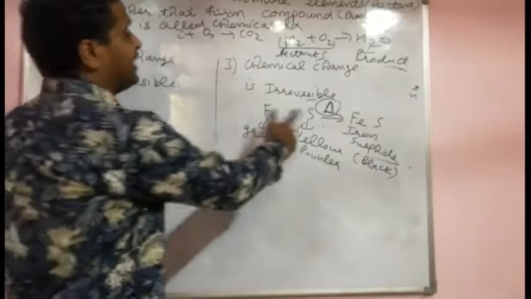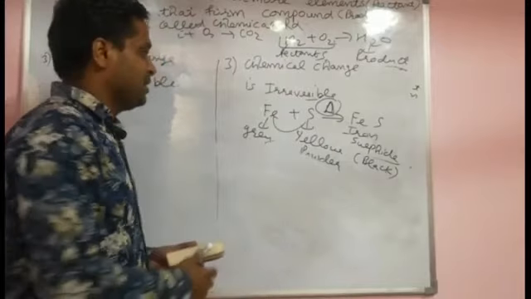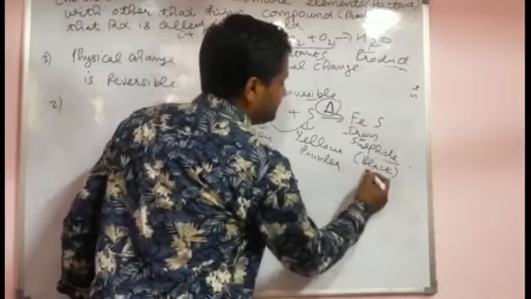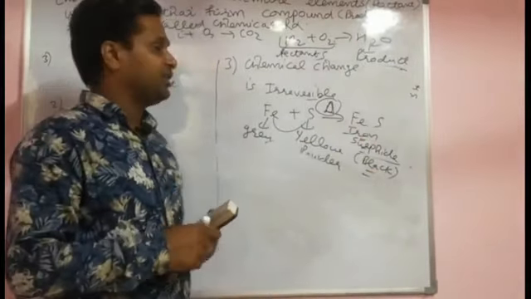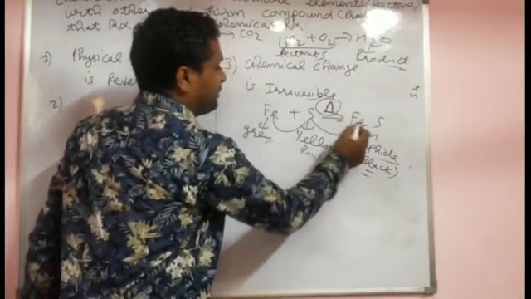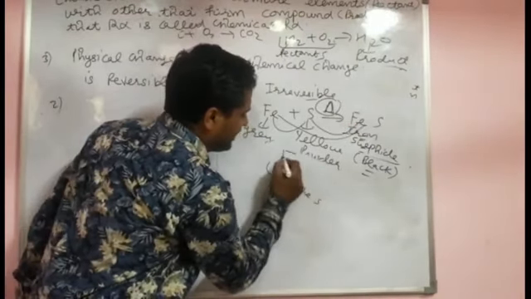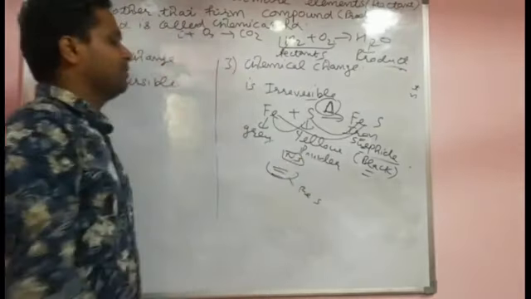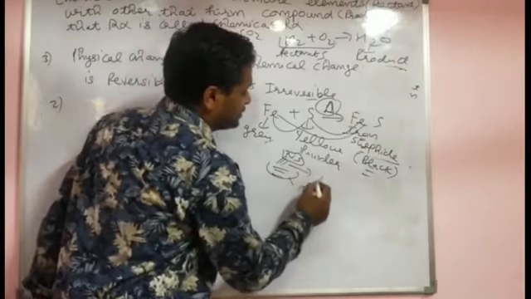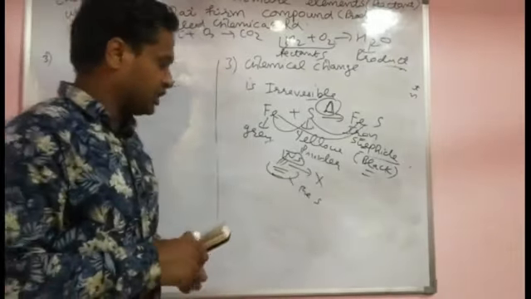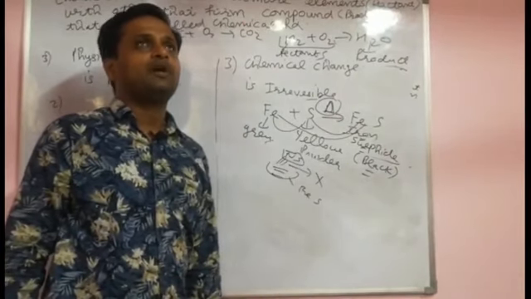In the first case, when iron and sulfur mix physically, you are able to separate them by using a magnet. But when iron sulfide is formed, its color changes to black. Its property also changed. Its property does not match its constituents. For example, you take iron sulfide and try to separate it with the magnet, north and south pole. You are unable to separate it because it does not show the property of iron.